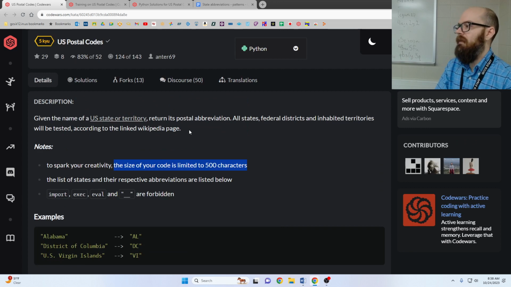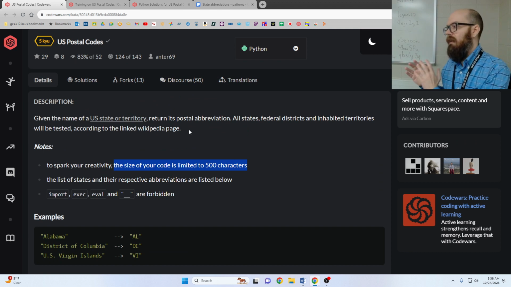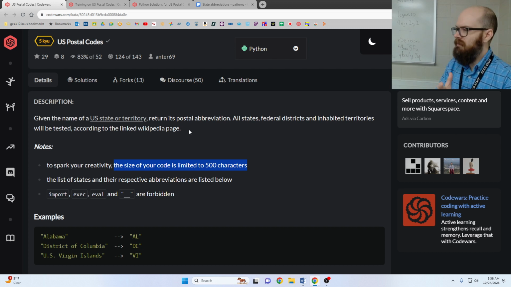And this is a common thing in computing. Maybe you don't have enough memory and you have to find a way to compress. Or maybe you don't have enough processing power and you have to find a way to do less work or do it beforehand. And in this problem, it's a little bit of both of those, because when they say your code, they mean the data and the function all together. We might save some strings, we might do some work, and together that whole thing has to be 500 or under. So what's going to help us here is that they're not random.